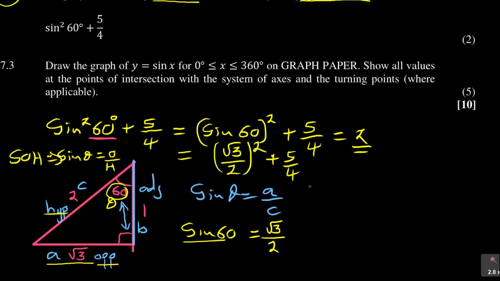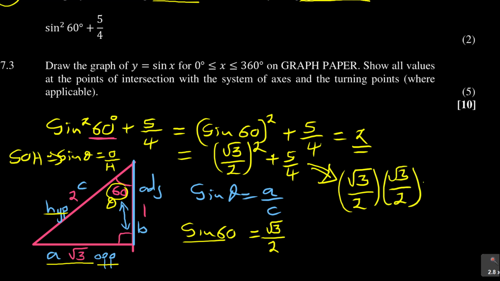Then I can take this further. What is root 3 over 2? They said no calculator, so it's root 3 over 2. Square means it's twice, root 3 over 2 times root 3 over 2, and then plus 5 over 4. Remember, I want to prove that answer.